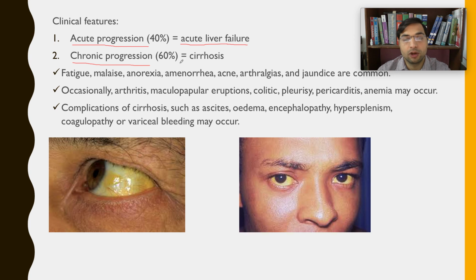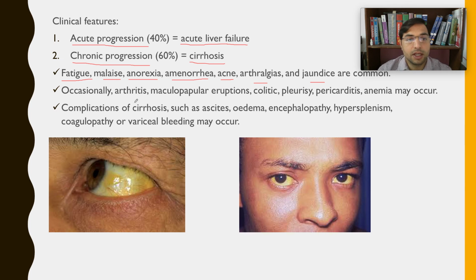And when it is chronic, then the person shows the signs and symptoms of cirrhosis. So acute liver failure we will discuss in detail, and cirrhosis also we will discuss in detail in the next lecture. Right now, the autoimmune hepatitis person might suffer with fatigue, malaise, anorexia, amenorrhea, acne, arthralgia, and jaundice, right?